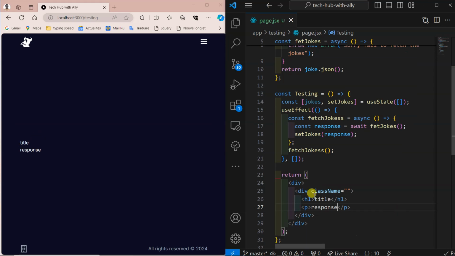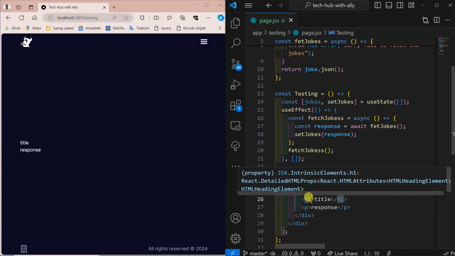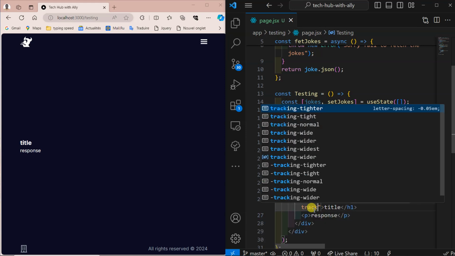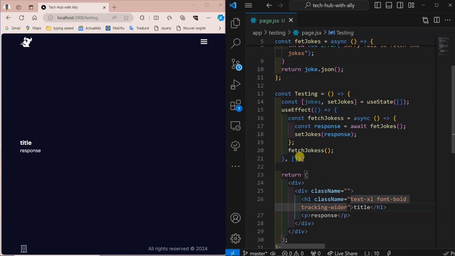want to make sure they are bigger at least, so I have to add a class name to them by saying text-xl to make it somehow big, and also it has to be bold, so font-bold, and then tracking should be wider. I want the space between the letters to be different, like the space here in the title.